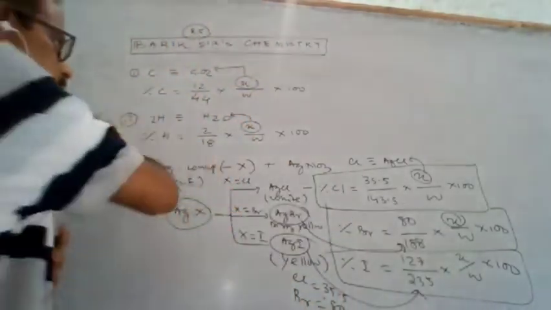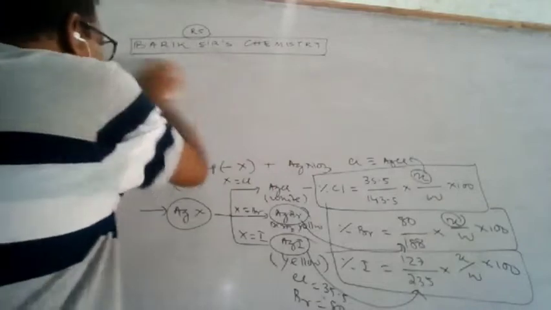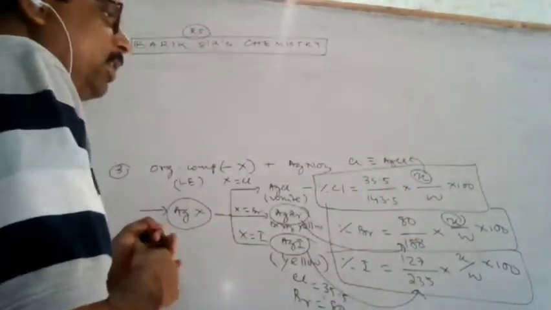So this way the halogen is estimated. That is the estimation of the halogen. This is not a very difficult thing.